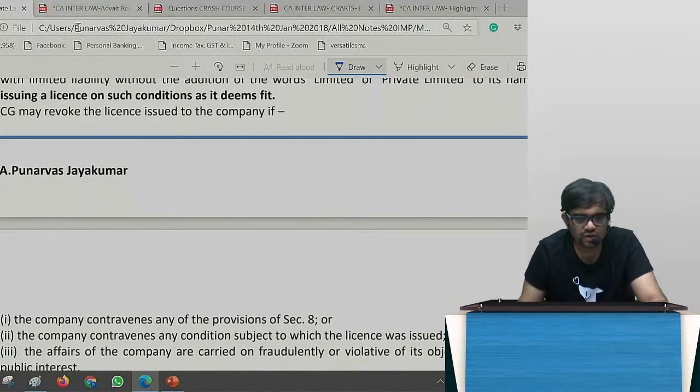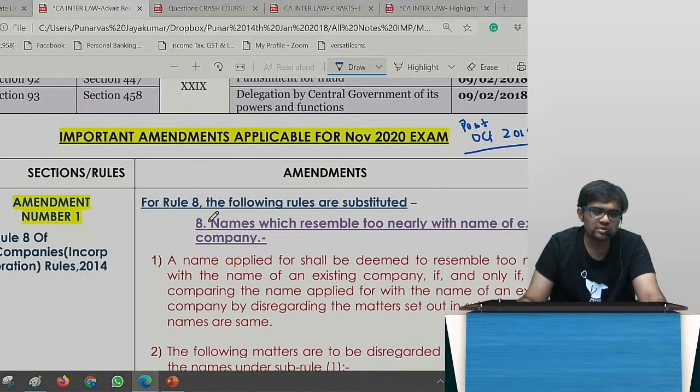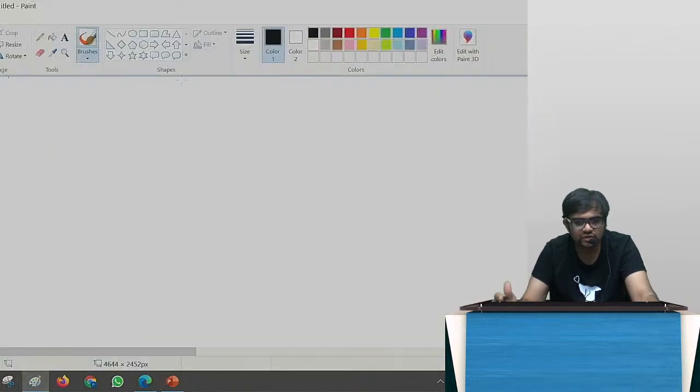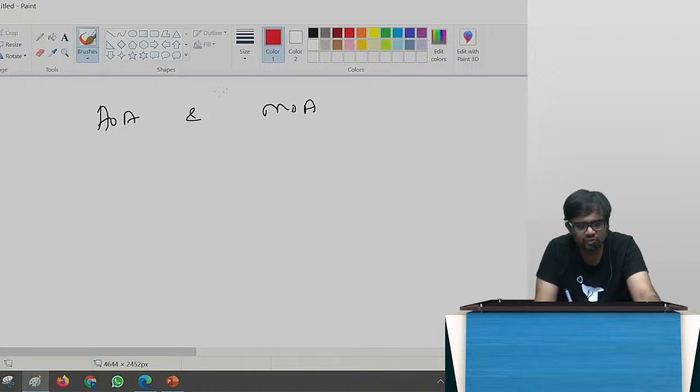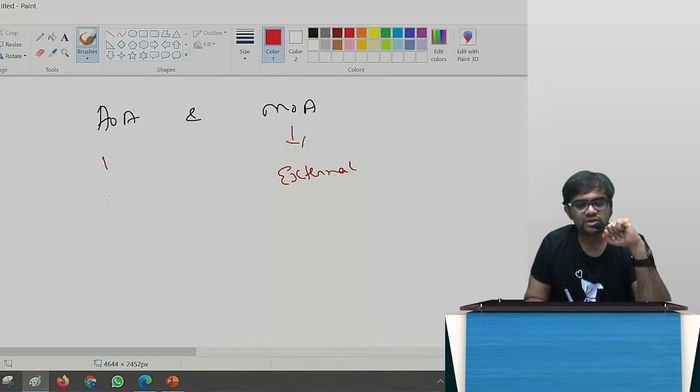Okay. So now coming to these amendments, guys. Yes, first amendment is talking about the name clause. Now, when I'm talking about the name clause, I also need to understand what is the AOA and the MOA. So the AOA and MOA both together are called the charter of the company, whereas MOA talks about the external charter of the company. Together it's called the constitution, whereas AOA talks about the internal regulations, as we know.